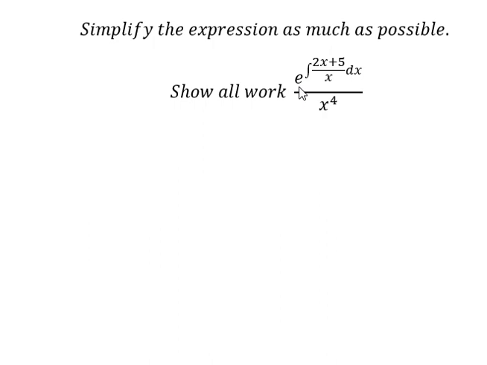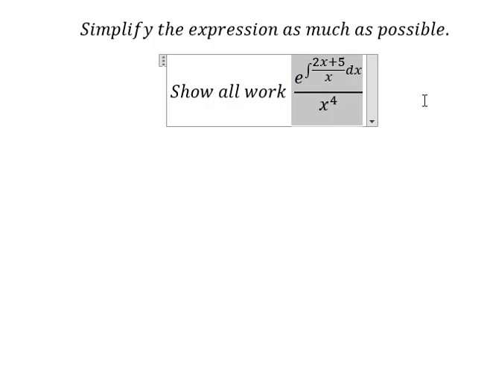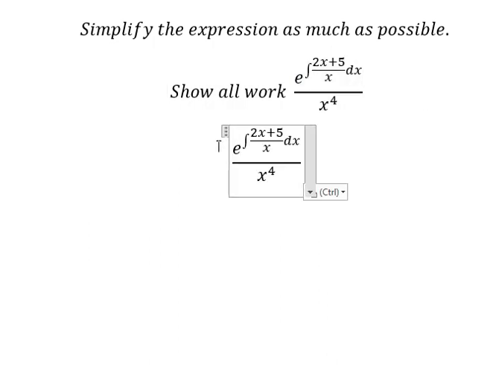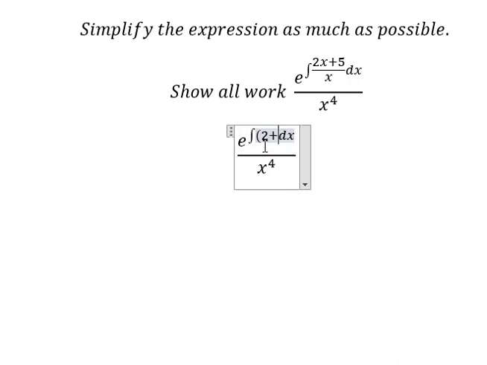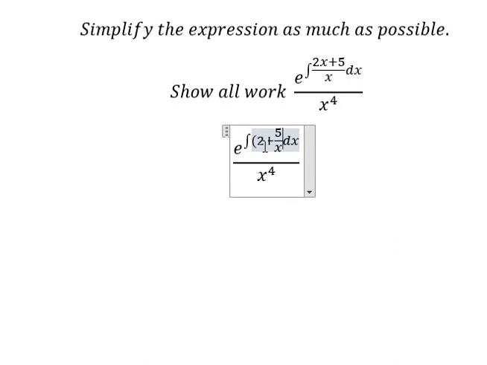So now I want to show you how to answer. We have 2x divided by x, which is the number 2, and this one we have 5 over x.